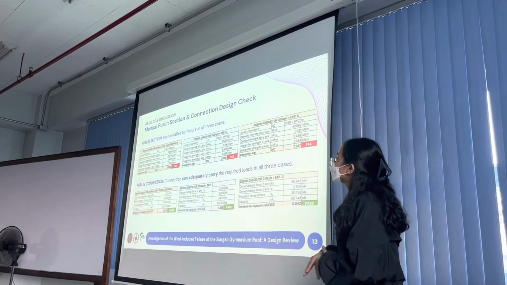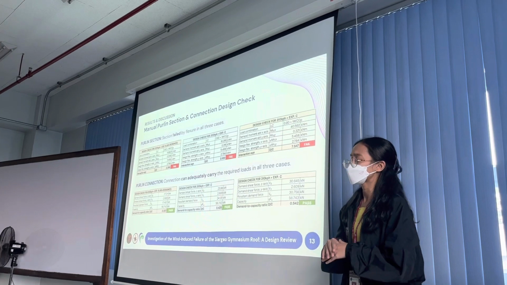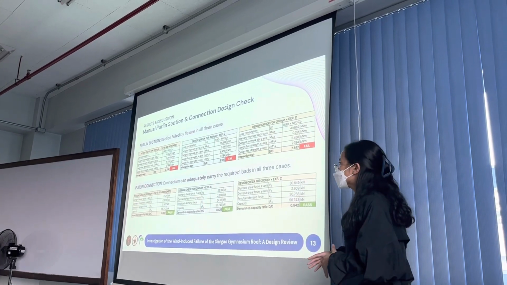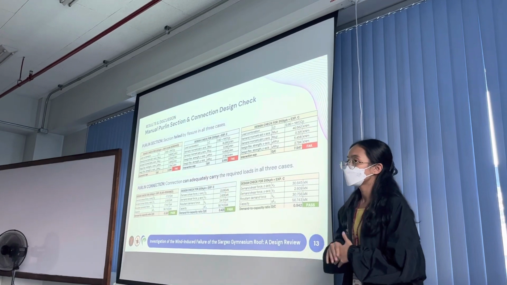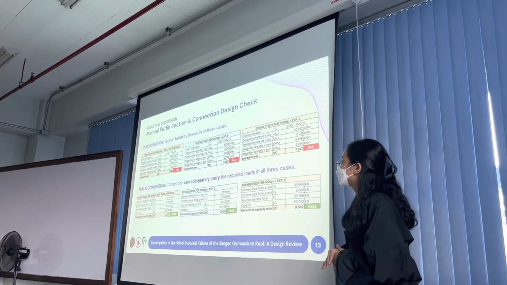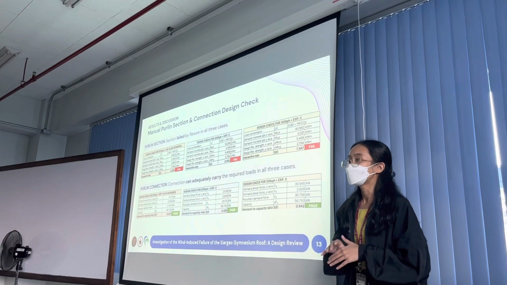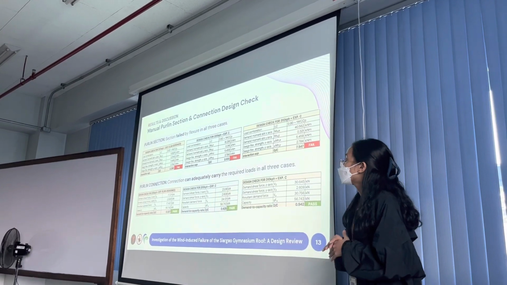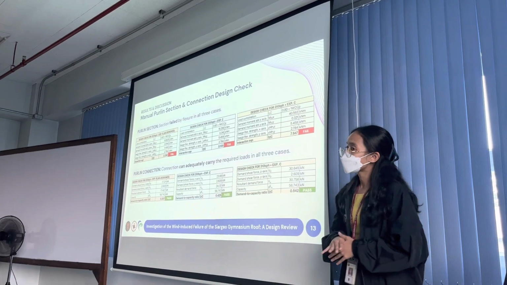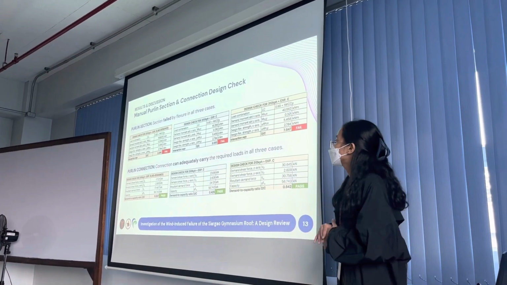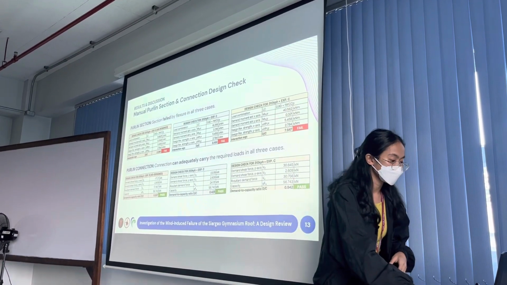Moving on to purlins, the purlin section is under-designed for flexural failure in all 3 cases, with DC ratios greater than 2. So this can be attributed to the relatively high C&C wind loads applied on the roof overhang, but note that the section also failed under MWFRS wind loads. On the other hand, the capacity of the purlin connection is enough to resist the loads in all 3 cases.